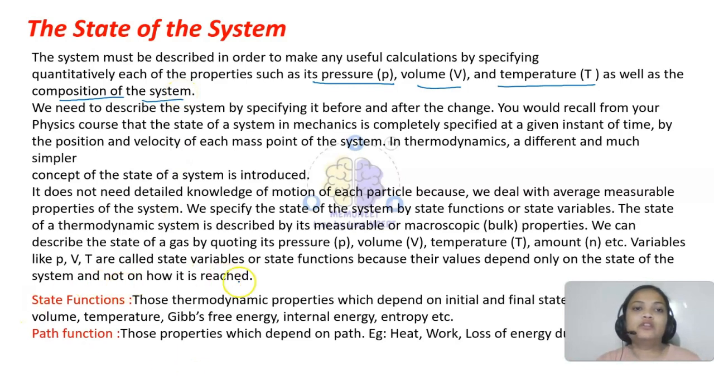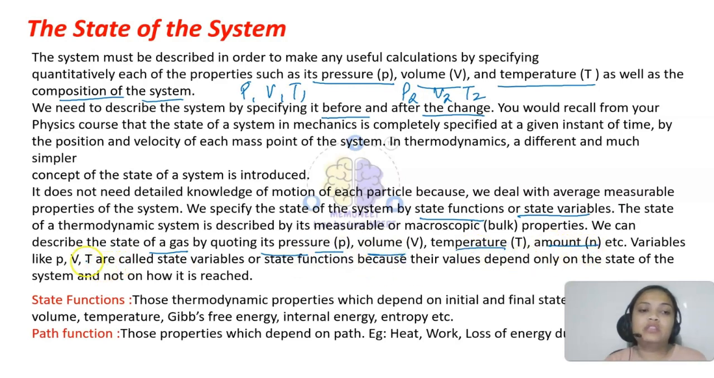Okay, so we need to describe that system not only just before the change but after the change also. Let's say if P1, V1 and T1 were before the change, and after the change pressure P2, volume V2, temperature T2, these were the values. So we need to describe both of them. All right, so the thing is that we specify the state of the system by state functions. So in thermodynamics we call them state functions.